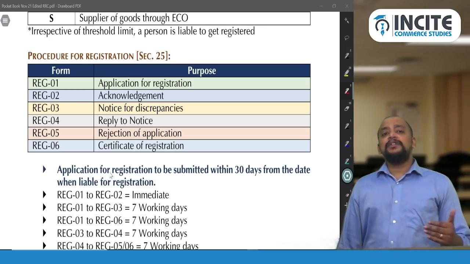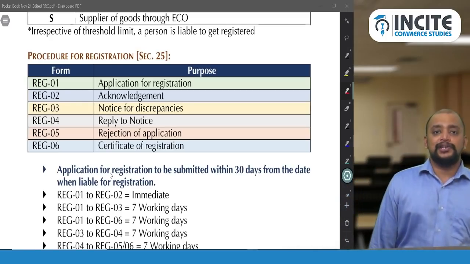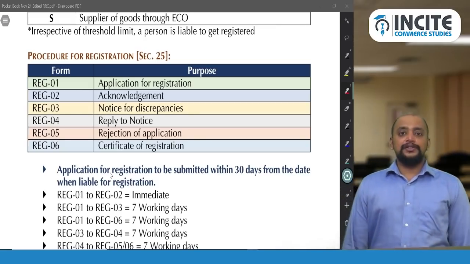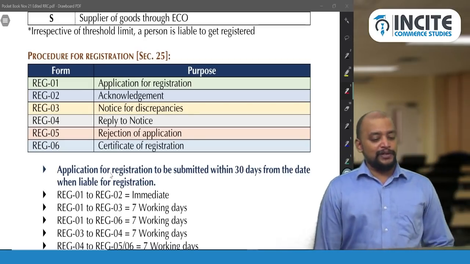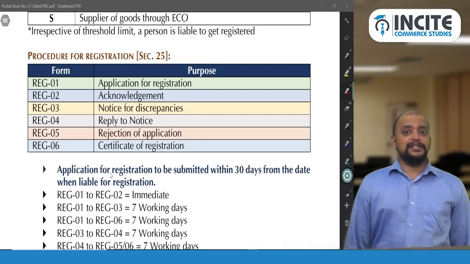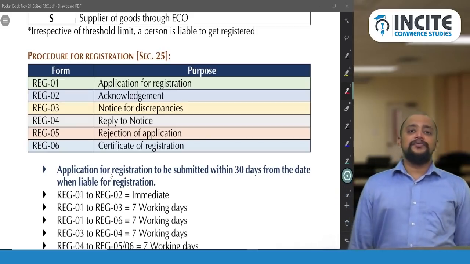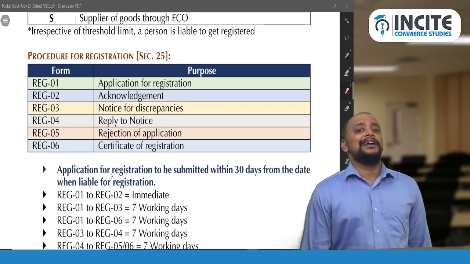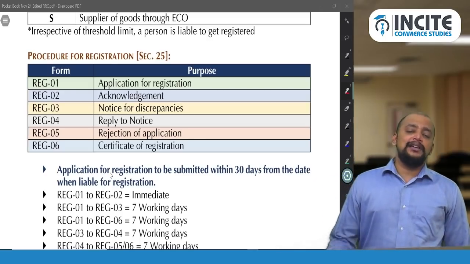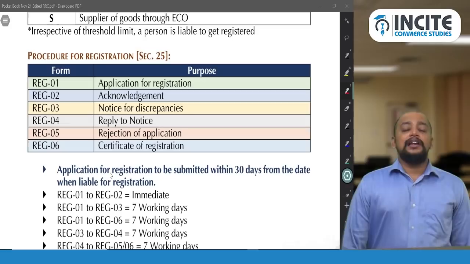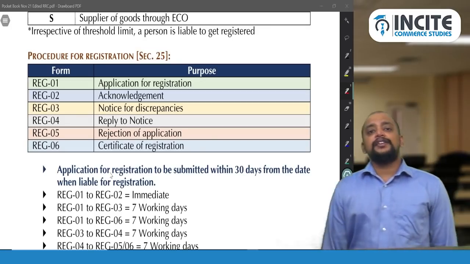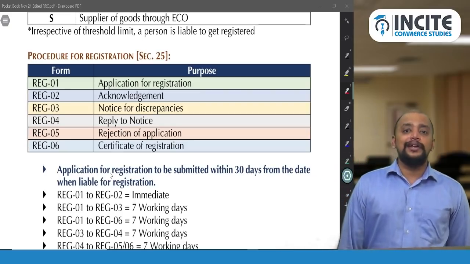After making the application for registration, immediately you will get an acknowledgement number, which is known as the application reference number. Acknowledgement number will be received, and REG 3 will be the notice. Suppose the application that we have submitted has some discrepancies, like for the address proof, the rental agreement is given but it is not notarized, or the EB bill is given but it is not proper. In that case, they will give us an intimation asking for submission of certain details, and that is known as a notice in REG 3.